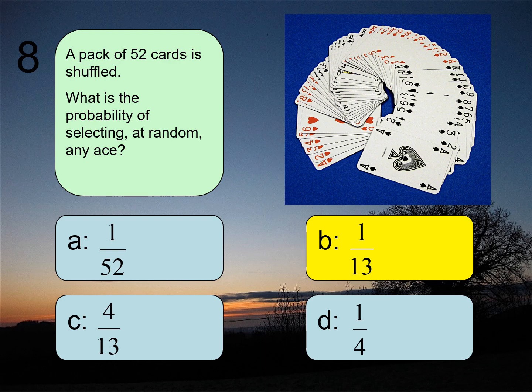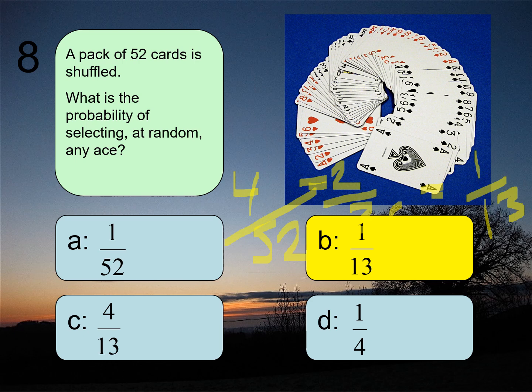Oh, any ace, sorry. So I actually misread the question here. So any ace here is 4 out of 52, so I apologize. It's my fault there. So it should be 4 out of 52 here. So divide top and bottom, so half it and then half it again, so you get 2 out of 26. I apologize, it's my mistake there. So it should actually be 1/13, sorry.